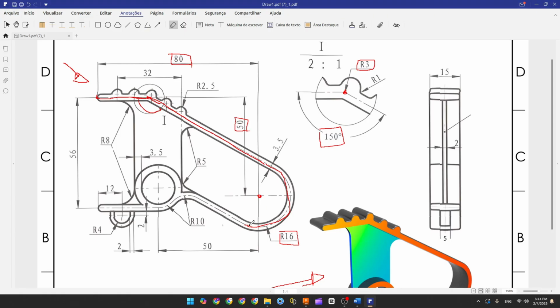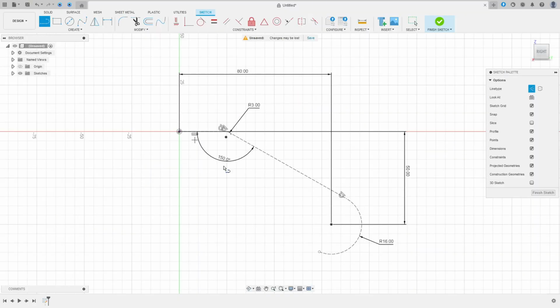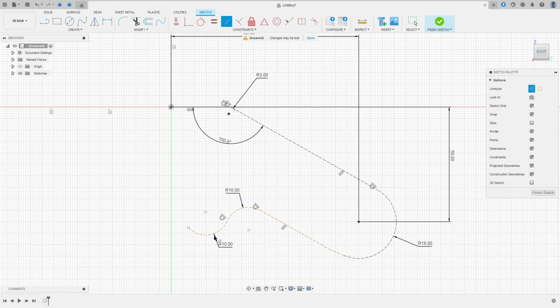Now let's continue here. We have this line that is parallel with this one, and we have two arcs here with 10 millimeters of radius. So select line, make a line here and make two arcs here, okay? Go to sketch dimension, the radius here 10 millimeters and the radius here 10 millimeters. Go to constraint, select the parallel, select this line and this line here. And here move this point here and go to horizontal vertical, select this point and the center point here.